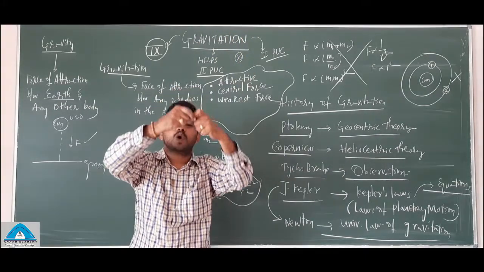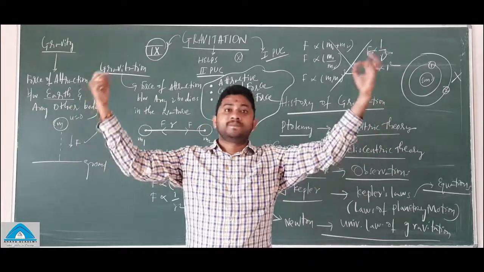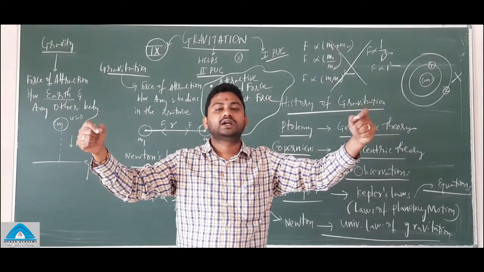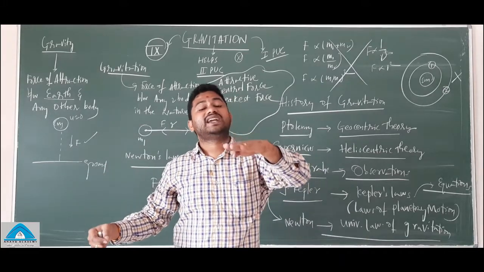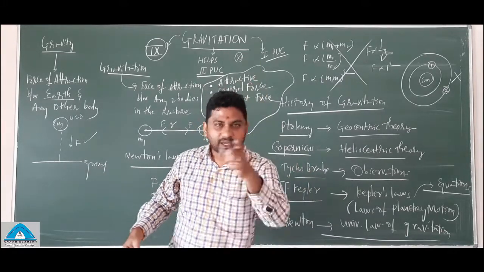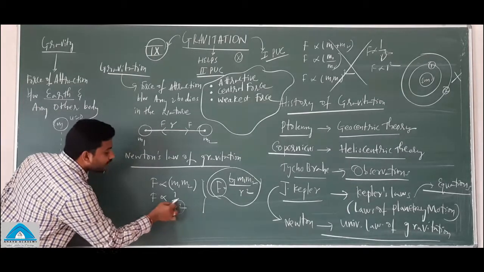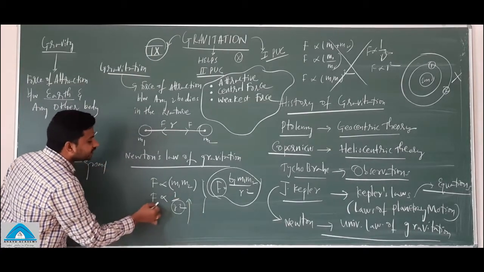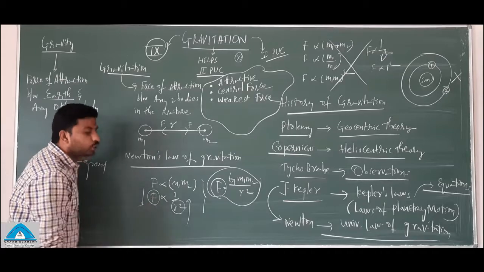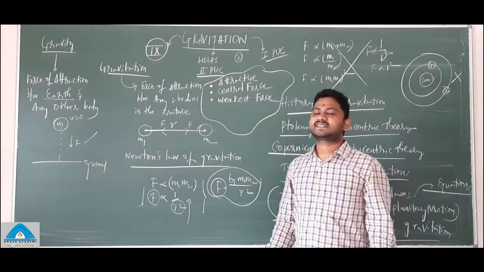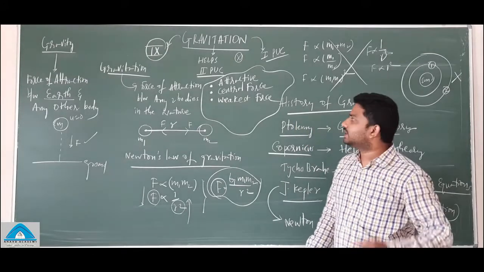Because of the greater distance also, there is a gravitational force, but the intensity of the force will be less because F is inversely proportional to R square. When your R value is increasing, the gravitational force value will be decreasing. Are you getting the point? Yes or no? Right?